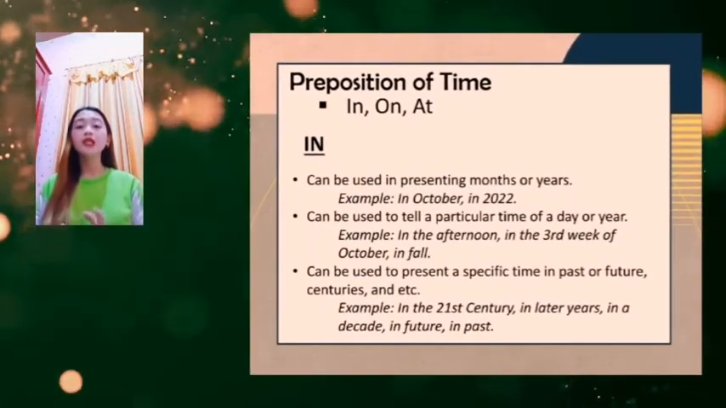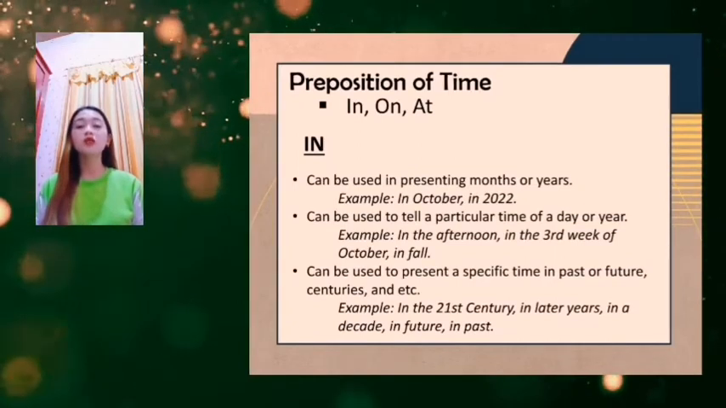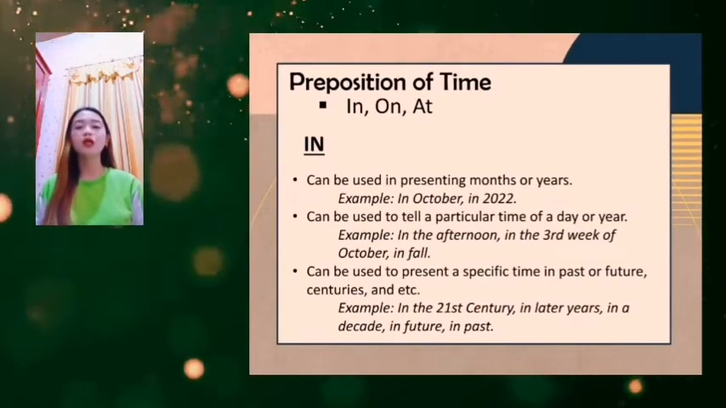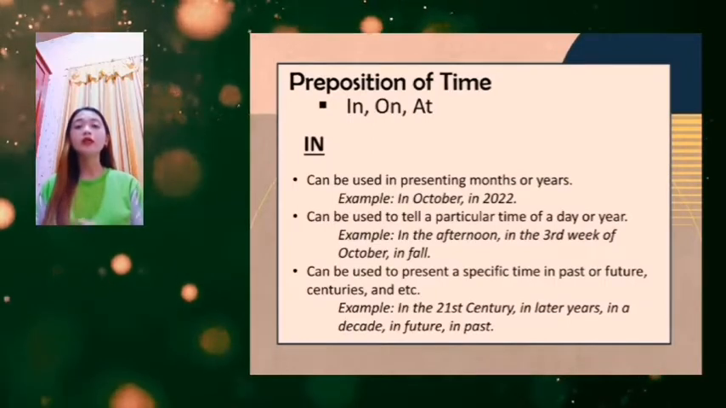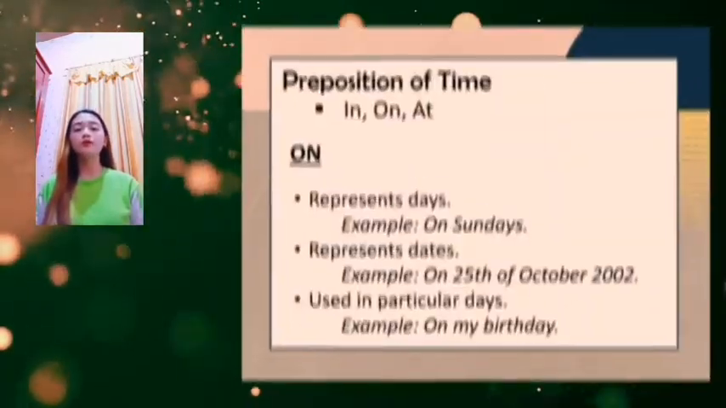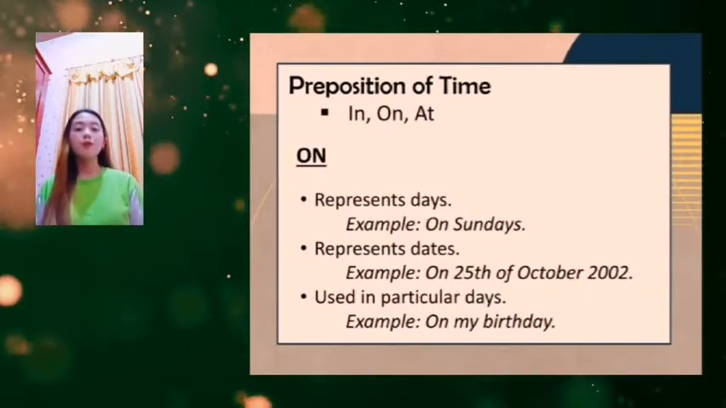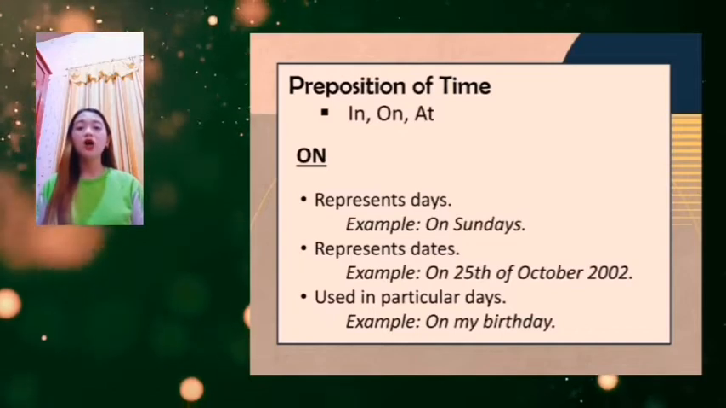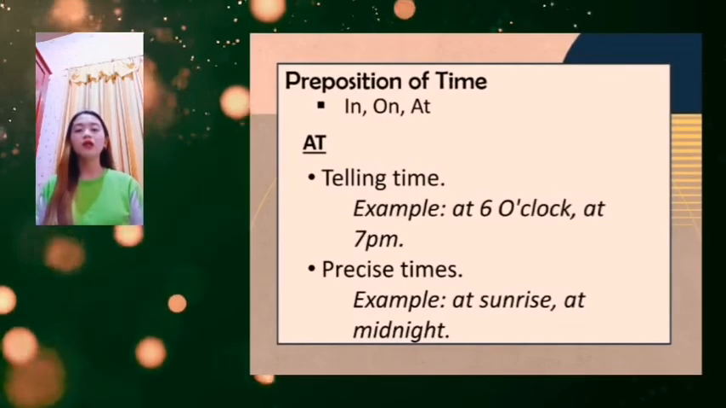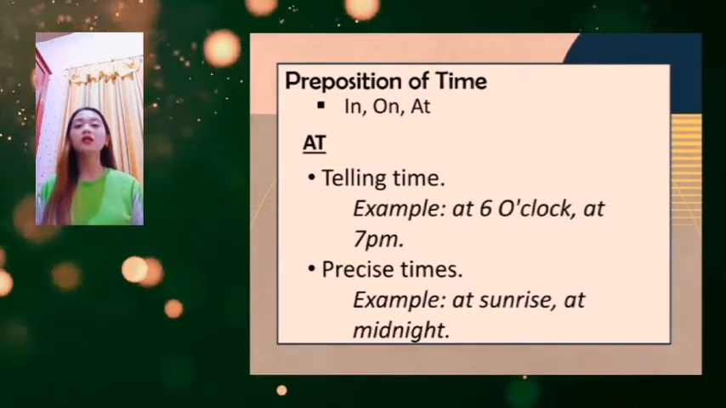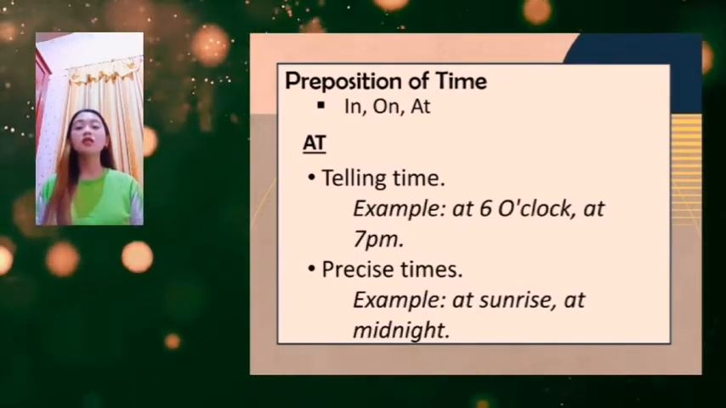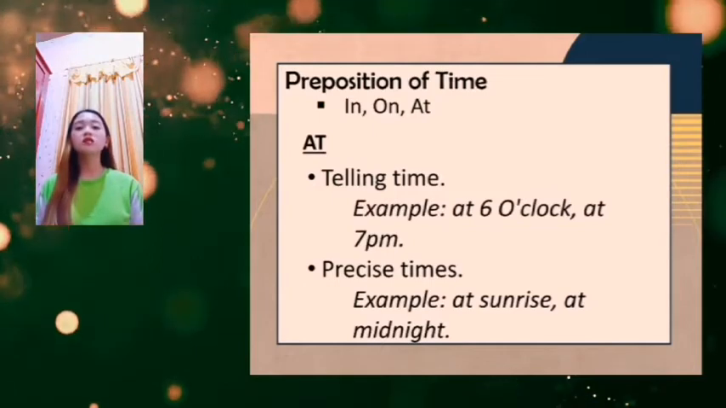The first one is in. In can be used in presenting months or years. For example, in October, in 2022. The second one is on. On can be used to represent days. For example, on Sunday, on Monday. The last one is at. At can be used in telling time. For example, at 6 o'clock, at 7 p.m.